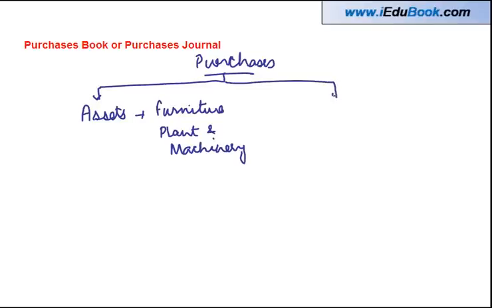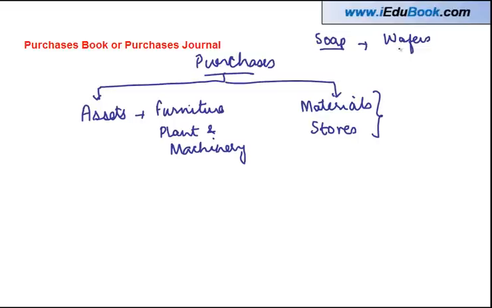And the second type can be of various materials, or let's say stores, which are used for the purpose of business. Materials or stores will mean, let's say I am engaged in manufacturing of soap, or let's say potato wafers. So when I purchase potato for manufacturing wafers, potato is a material used for manufacturing something which is a stock for me, something in which I deal in purchase and sales.